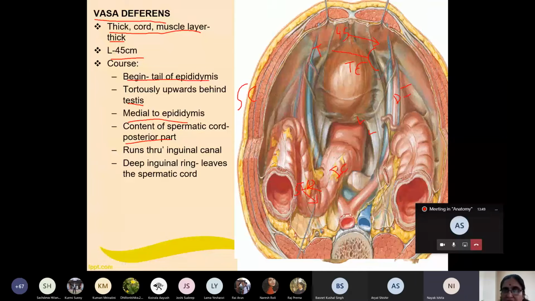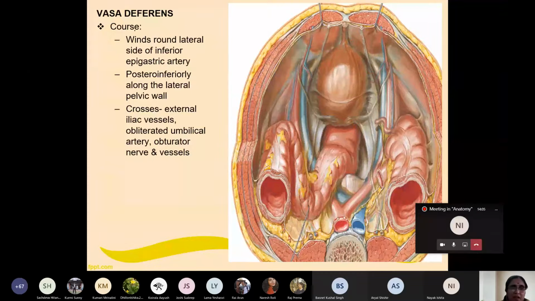here you can see, at this level, this is the point of the deep inguinal ring. At this level, it leaves the spermatic cord. This is the vas deferens. Okay. So in this picture, you can see. Now, this is very, very important clinically. As it leaves the deep inguinal ring, it winds round the inferior epigastric vessels. Can you see these vessels? This is the artery and vein. Which artery? Inferior epigastric artery. So it winds round the lateral side of the inferior epigastric artery.